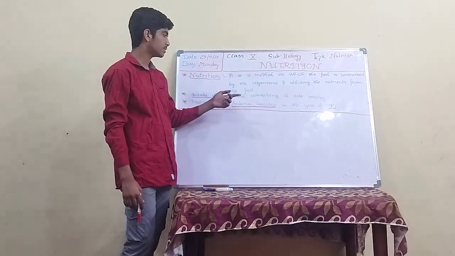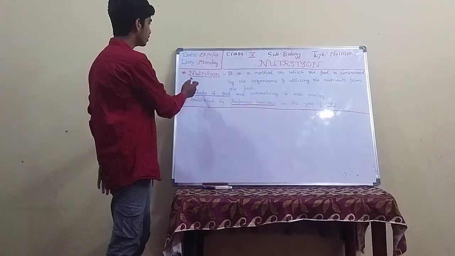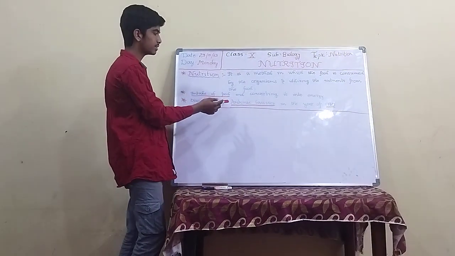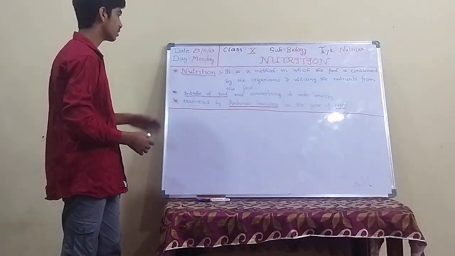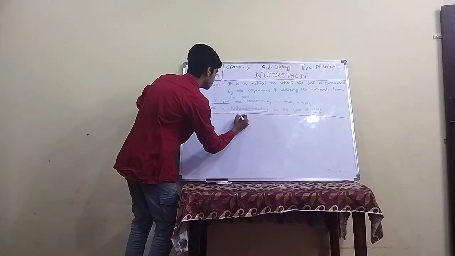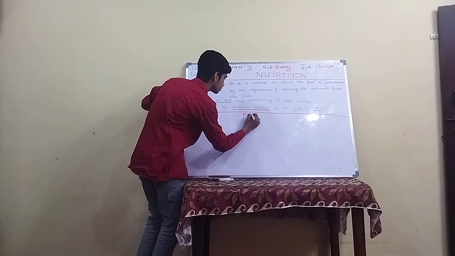Nutrition was discovered by Anthony Lavoisier, a scientist, in the year 1770. So this is the definition of nutrition. Nutrition is divided into two parts.